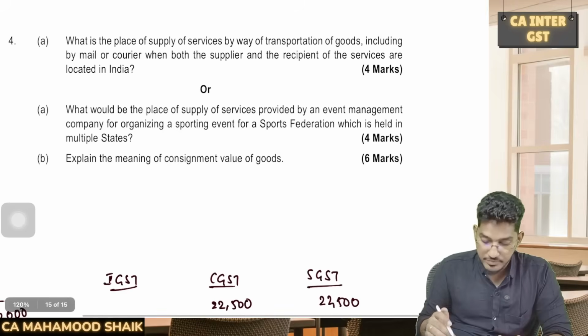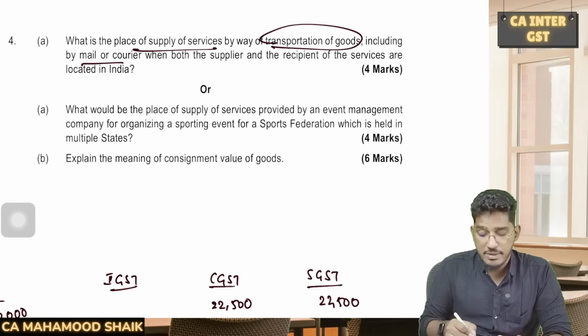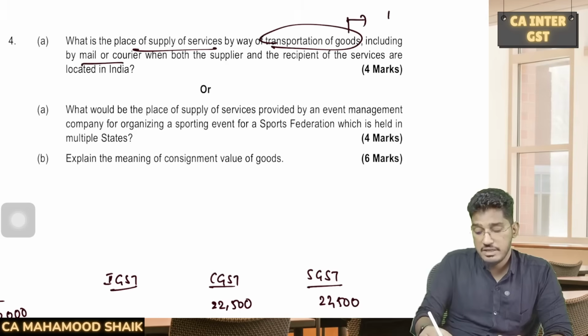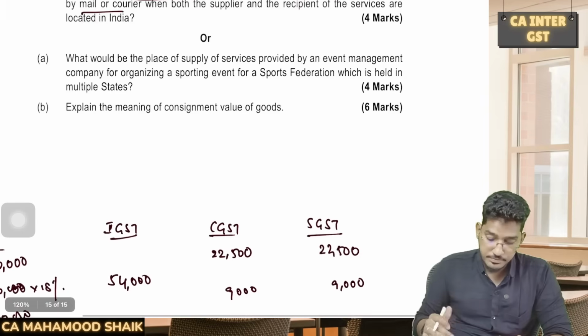Straight away theory question. What is the place of supply of services by way of transportation of goods, including by mail or courier? Direct question. If the recipient is registered, location of the recipient. If the recipient is unregistered, the place of handing over the goods for transportation.